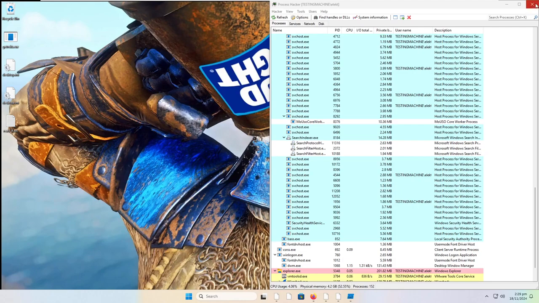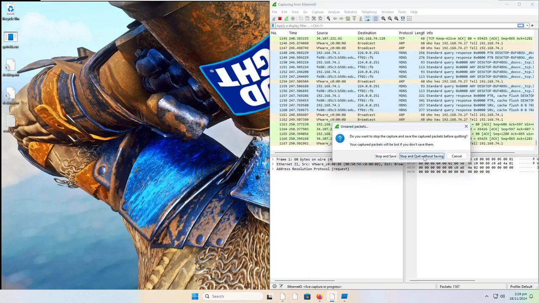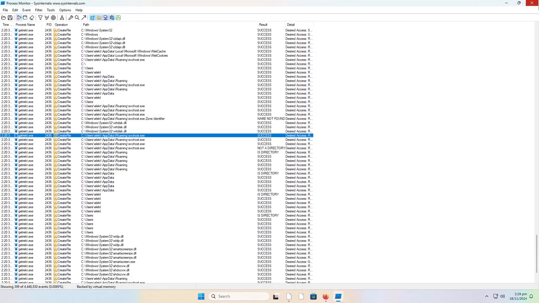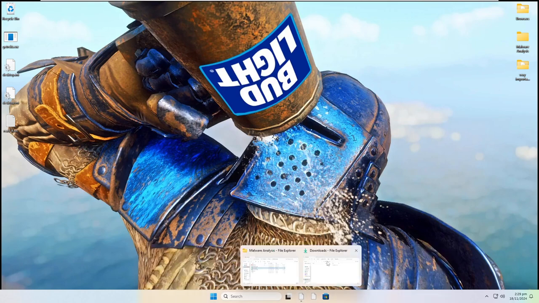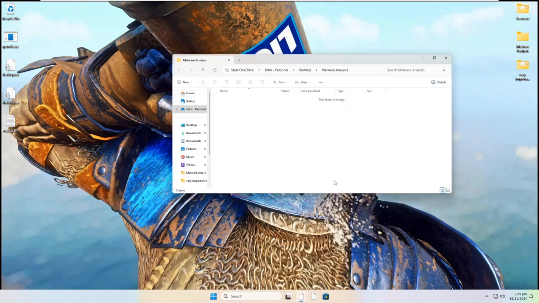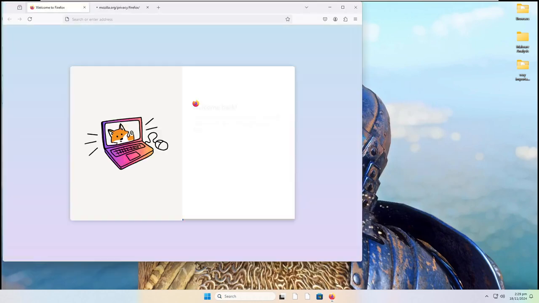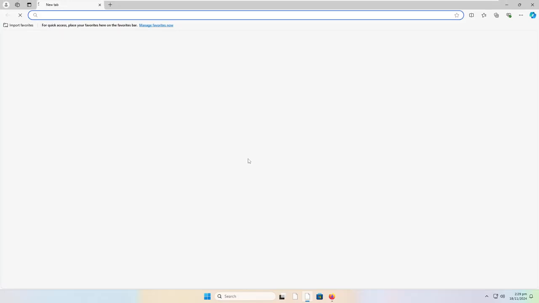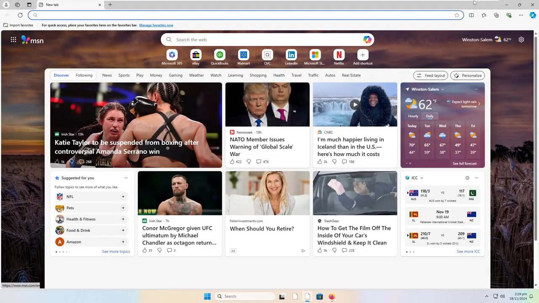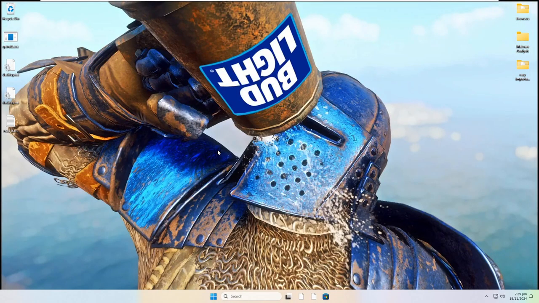Now, if we close all of these programs, because we have taken a look at everything. Stop and quit without saving. Yeah, that's fine. Go ahead and close Process Monitor. And close all of these as well. I said everything, darn it. Are we still able to open Firefox? We still have Firefox. Are we able to open Edge? We lost Edge! Wait a minute. No! It just got rid of the icon for Edge. No! I was about to say, best ransomware ever. We kept Firefox but deleted Edge. But that is unfortunately not the case.